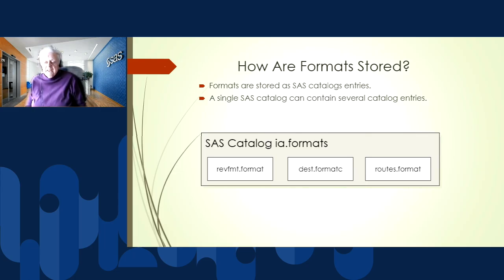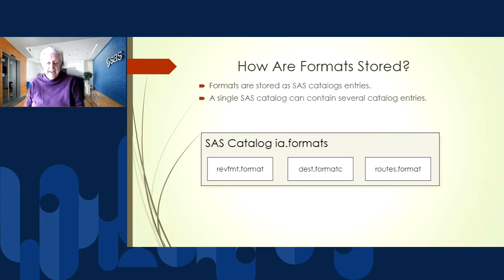Now, if we want to see what formats are available, SAS by itself has over 400 formats. One of my favorites is the ROMAN format, which will write out your numbers in Roman numerals. I'm not sure there are many uses for that, but it's there if you need it. But SAS might not have all of the formats that we need.